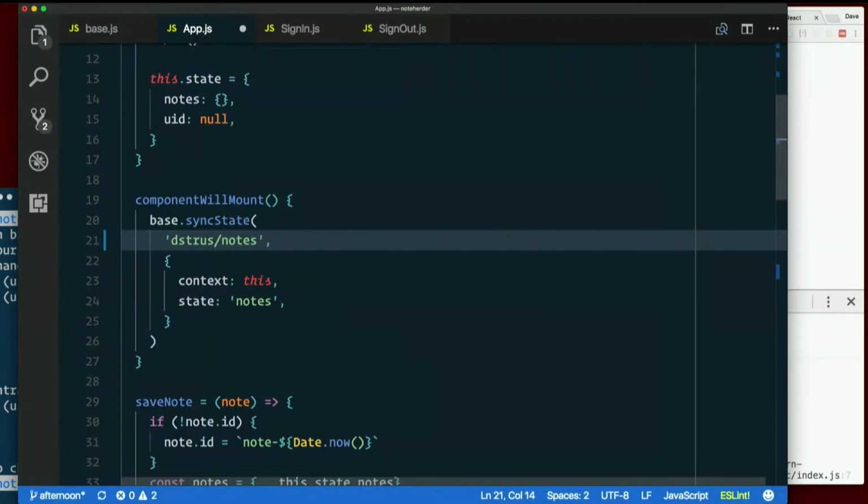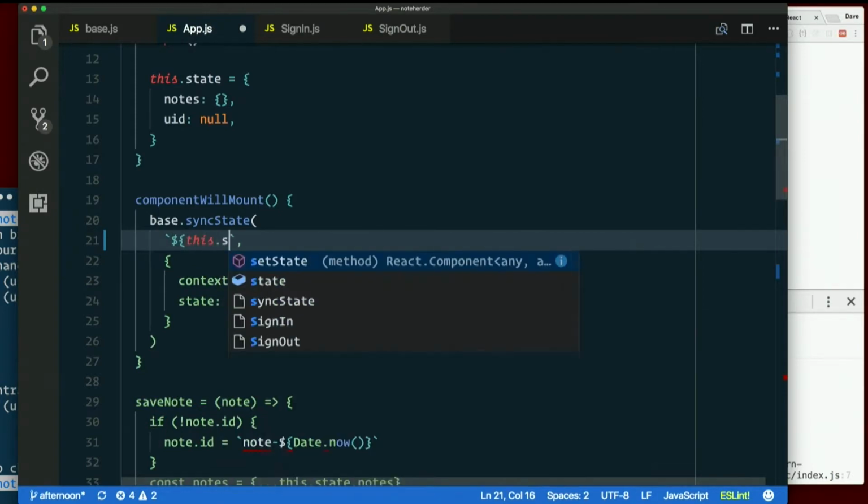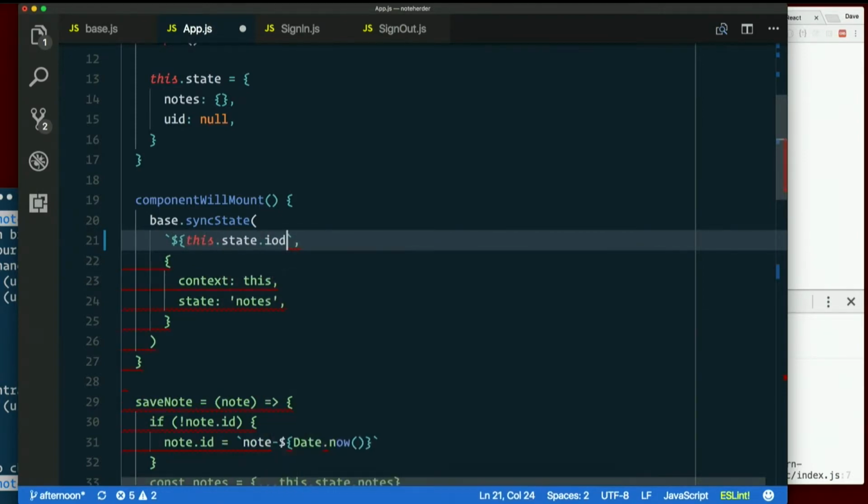So what about this? A template string with this.state.uid /notes. Now, if we do this at component will mount, at that point, UID may not actually be set.